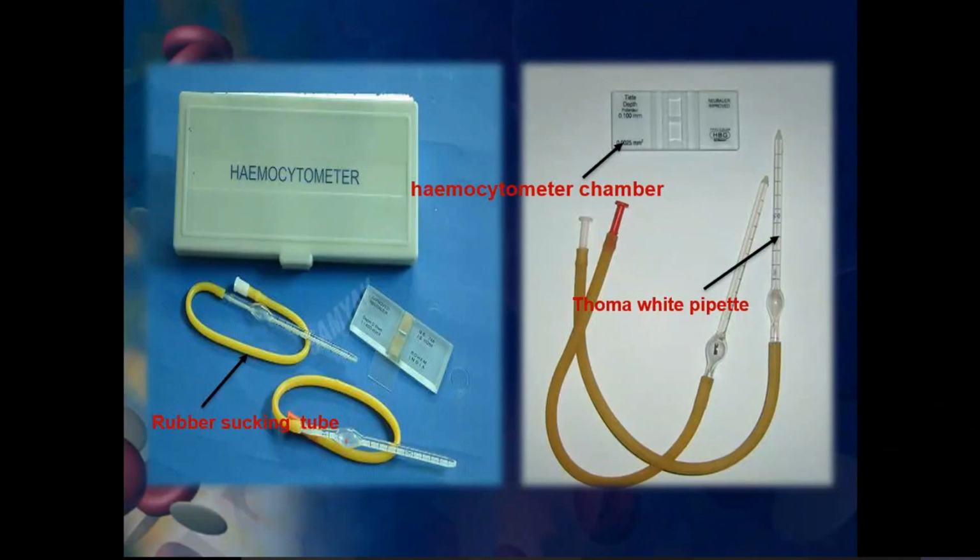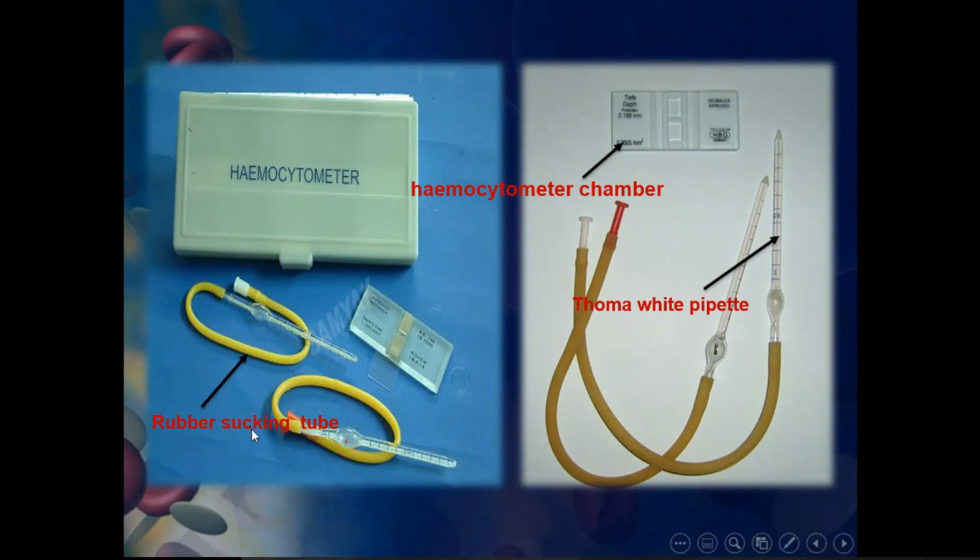Then you know the hemocytometer, right? The hemocytometer is this. You see, this one is the hemocytometer. You already have it in the lab. Even this one is a hemocytometer. And this is a Thoma white pipette. By using this Thoma pipette, we can suck the white blood cell solution and then place it in the hemocytometer.